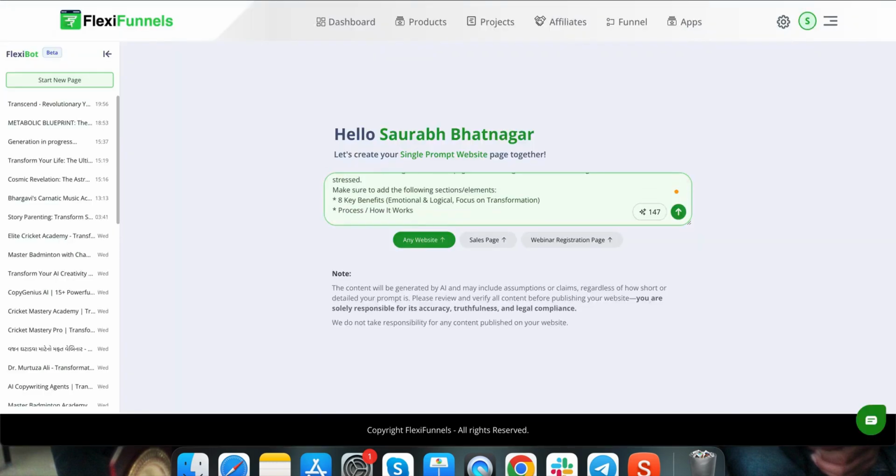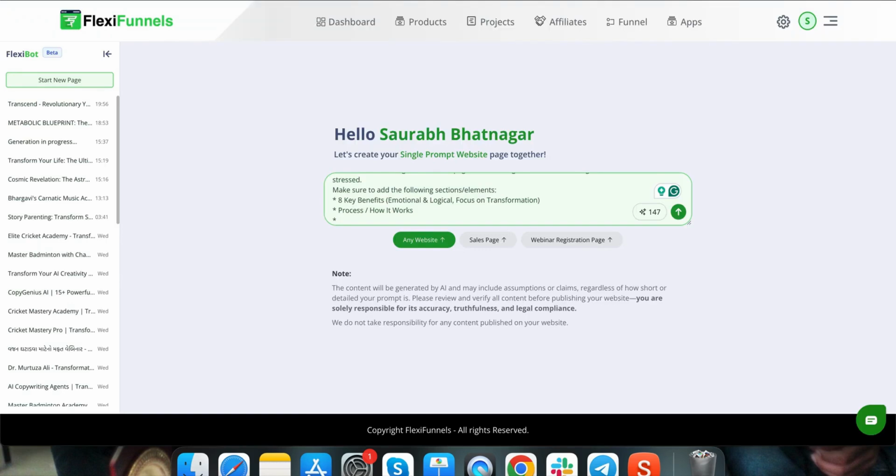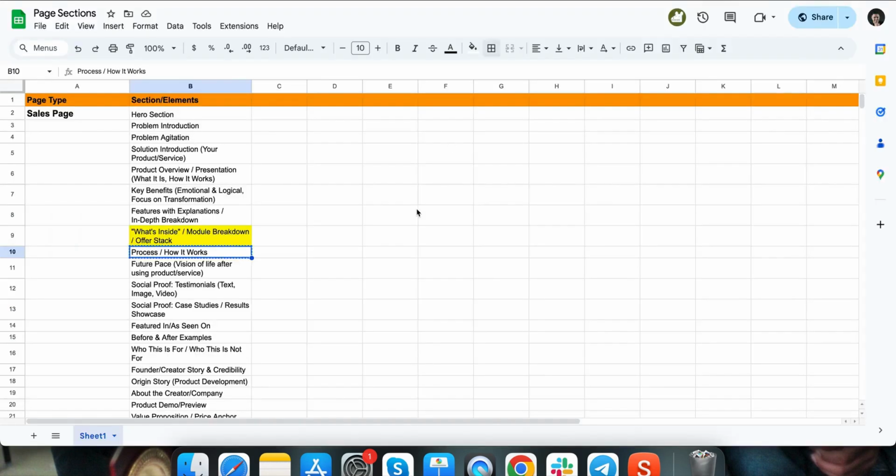See, AI is going to build an entire page for you, right? It's not like the sections you provide are the only ones it will give you. It will also create its own sections. If you want a certain section for sure, because AI does it randomly, they'll be optimized for conversions, but still random. But if you need something for sure, then you need to mention it again. Be specific.